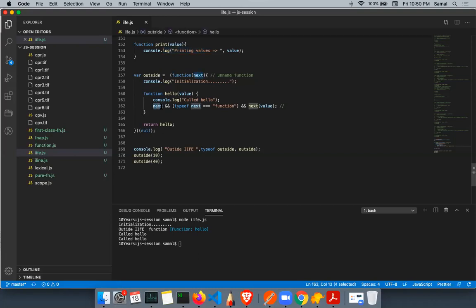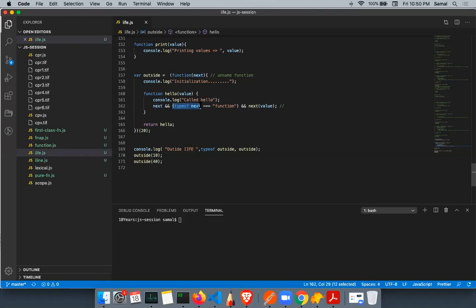Null is a falsy value, so यहीं पे वो exit हो गया, right? If I pass 20 here, the value of next is a number, 20. So 20 is truthy, it passes, then it went to the next check.